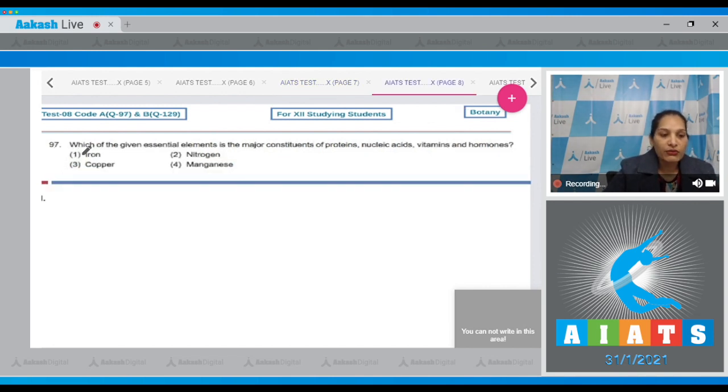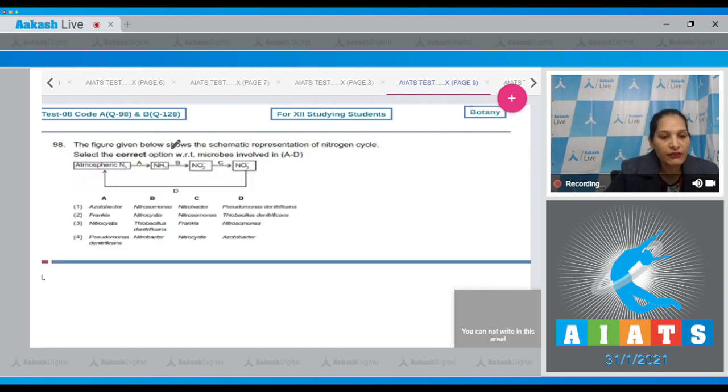Question number 97. Which of the given essential elements is the major constituent of proteins, nucleic acid, vitamins and hormones? Iron, no. Copper, no. Manganese, no. Nitrogen is the important constituent of the proteins, nucleic acid, vitamins, hormones. So the correct option for the given question is option number 2. Let's pick up the next question.